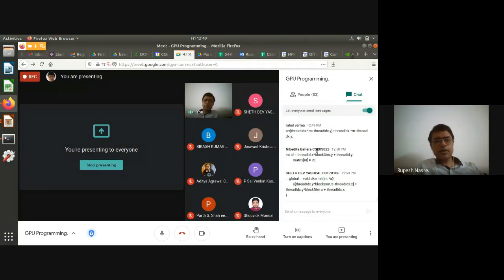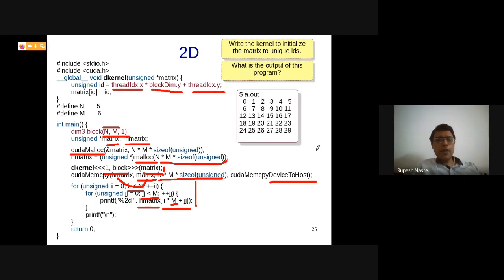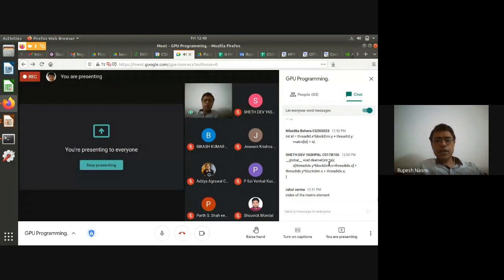We are out of time, so I'll just show you the output here. It prints 5 into 6, essentially 5 into 6 number of elements, and those are ranging from 0 to 29, that is mn minus 1. Okay, so we'll stop here. If there are any quick questions, index of the matrix element.